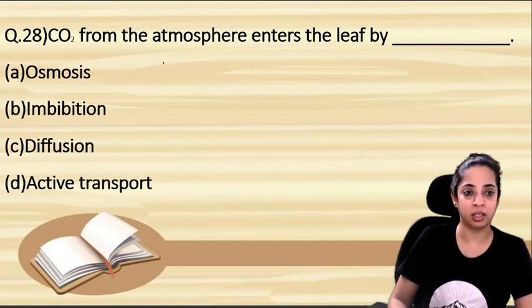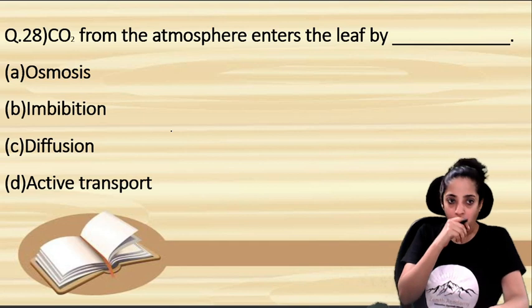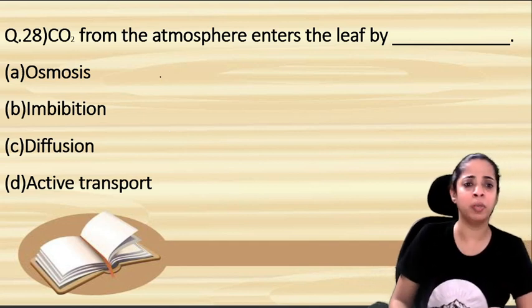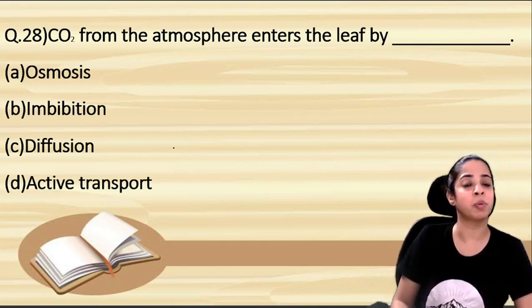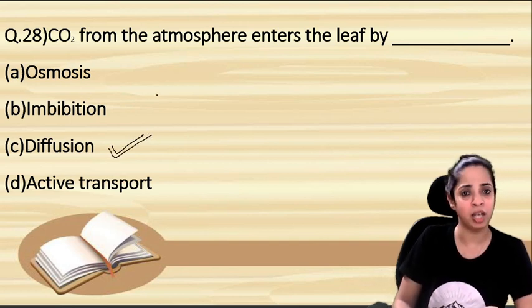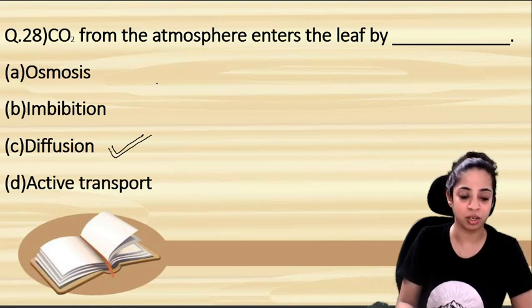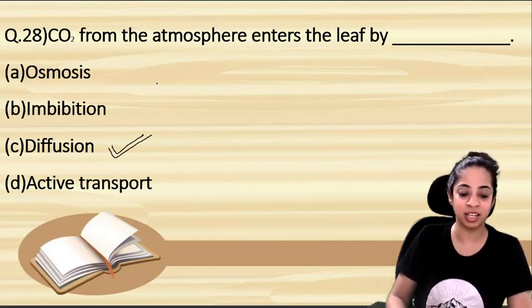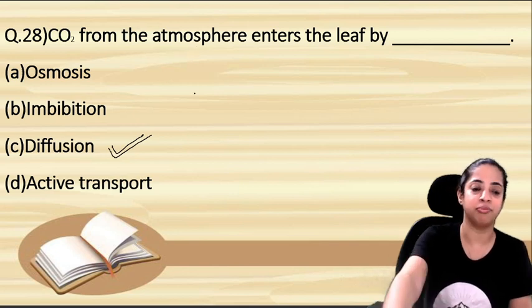Question number 28. Carbon dioxide from the atmosphere enters the leaf by. So by which phenomenon does the carbon dioxide from the atmosphere enter the leaf? Is it A, B, C or D? Yes children, this is C, diffusion. So carbon dioxide from the atmosphere enters the leaf by diffusion. Plants get the carbon dioxide they need from the air through the leaves and it moves by diffusion through the stomata, which are minute openings occurring in large number on the ventral surface of the leaf.